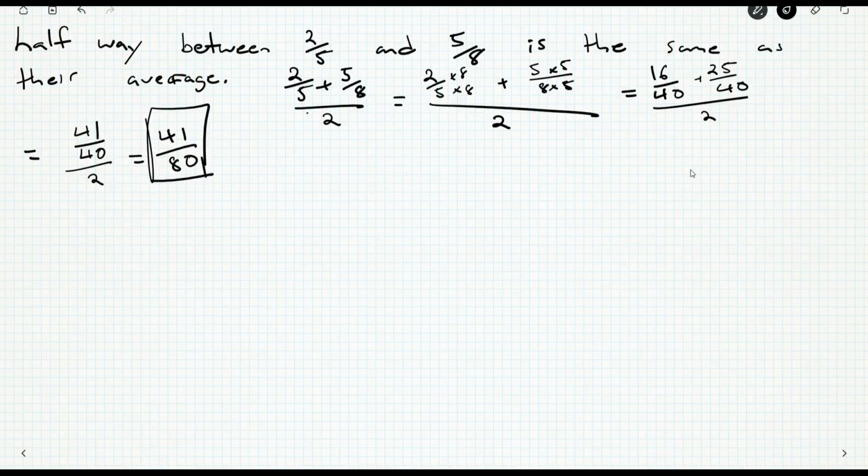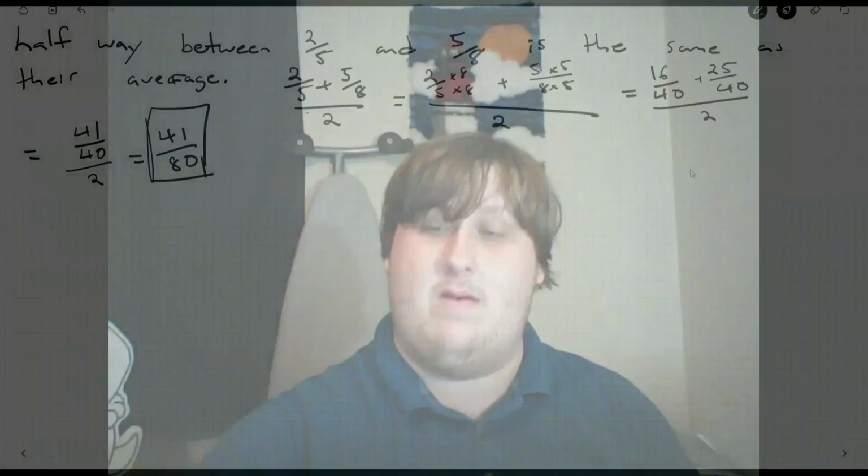So I'd box it, or if you're one of the people who really takes the view that numerical answers on their own don't count, give a little therefore statement. Halfway between is going to be 41 over 80, something like that. Question A is probably not where we're getting the marks. Let's take a look at B.